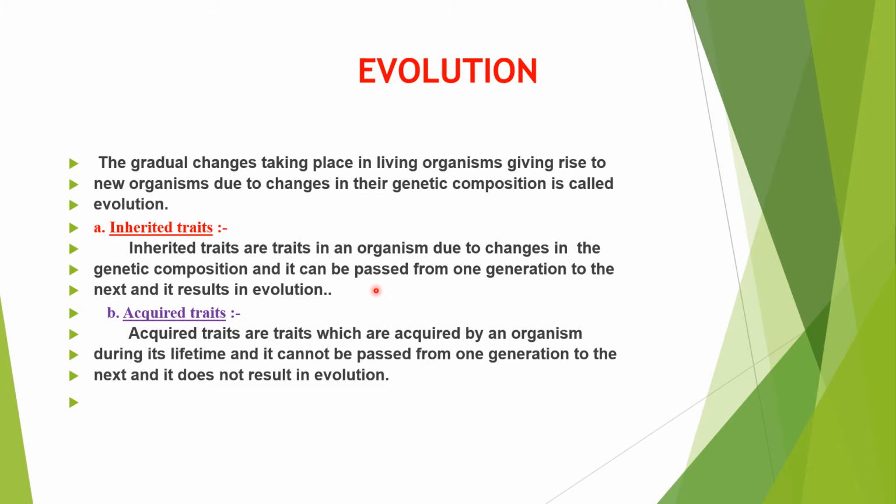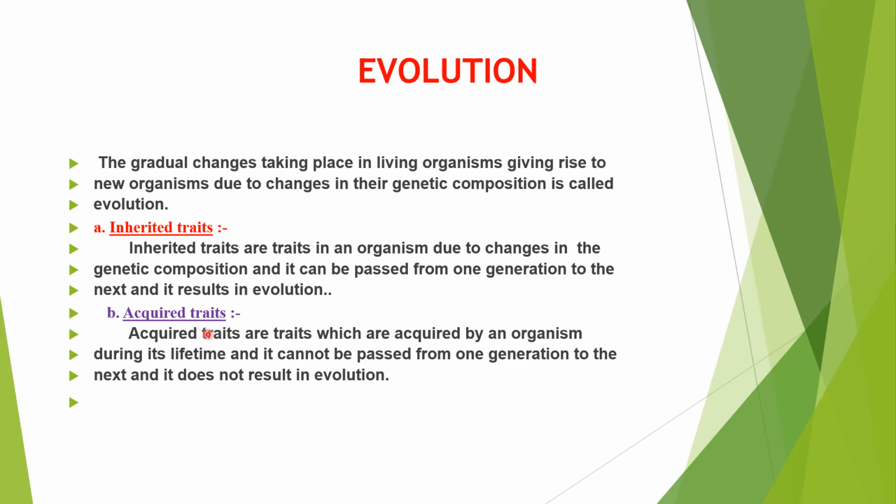That's why inherited traits are related to genes. Already we have learned the law of dominance and the law of segregation. Traits are of two types, dominant traits and recessive traits, as we have already seen. So these are inherited traits, right, children? And now come to the acquired traits.